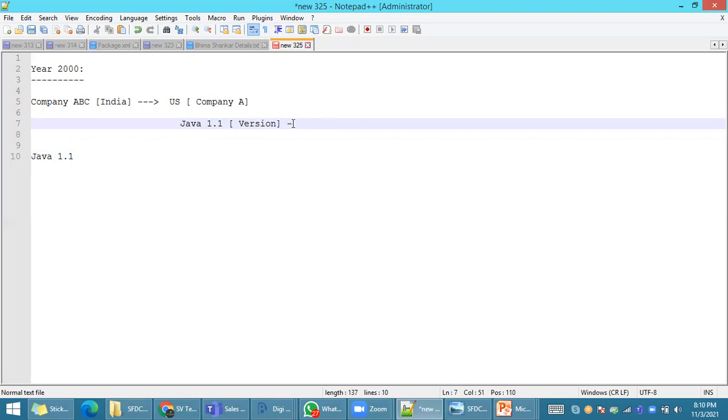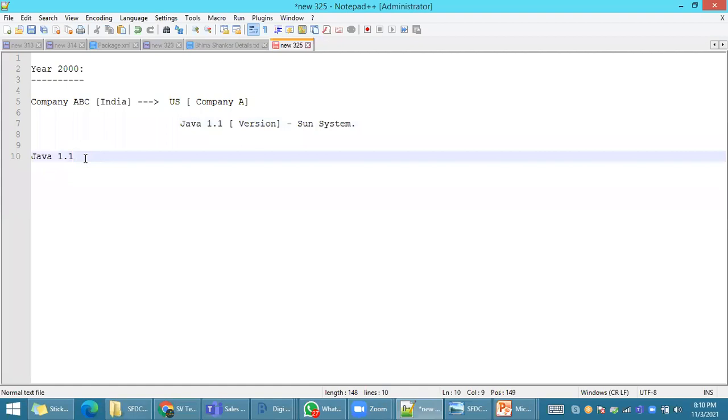Do you have any idea whose software Java was at that time? Nowadays it is Oracle, but then it was Sun Systems, which had their own Java software. If company ABC needs Java software, they request it, and people from that company come and do the installation.